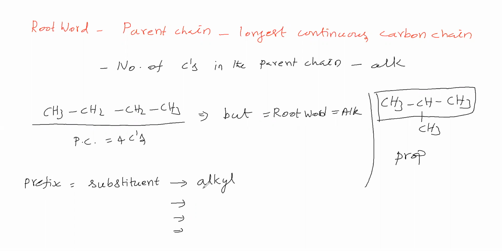Alkyl means CnH2n+1. This should not be in the parent chain, but it should be linked with the parent chain. It should not be in the parent chain. It should be linked with the parent chain, like this.